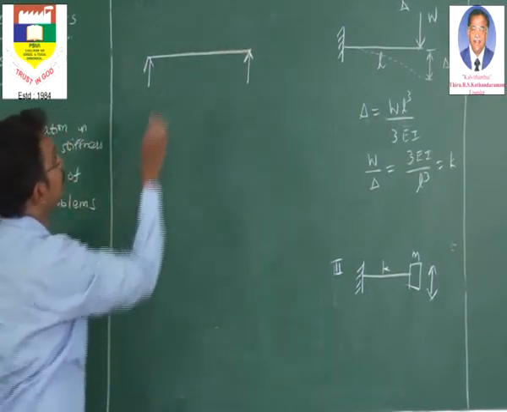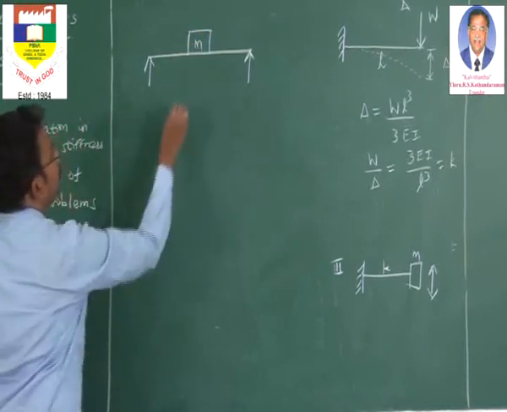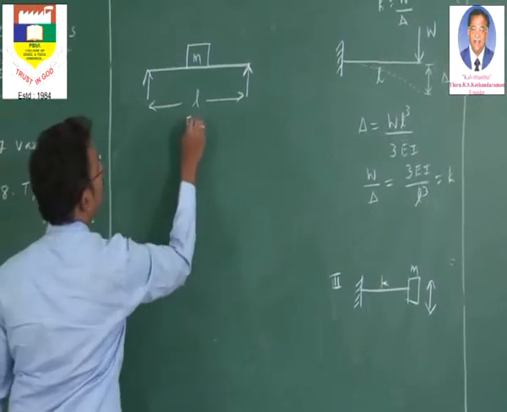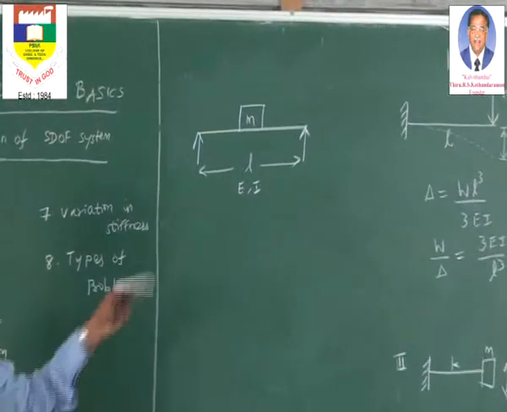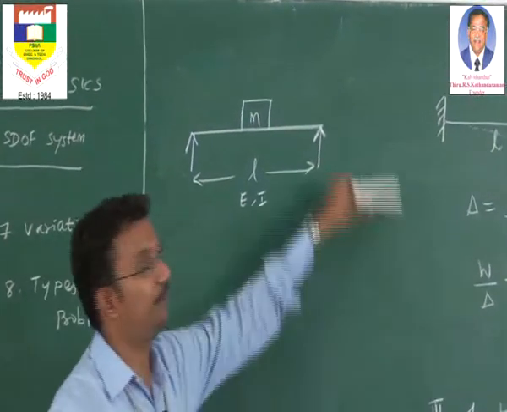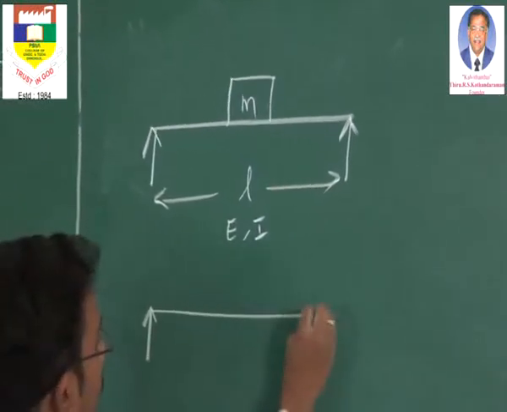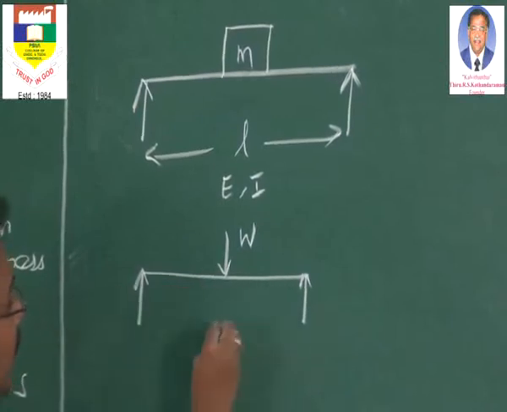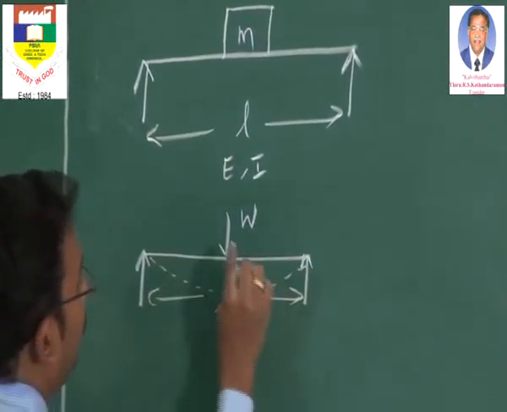Simply supported beam, you keep a mass at the center. The beam is of length L, and the cross section and the E and I values of the beam are given. In this situation, we have to go back again to the basics, like how we derived it for a cantilever beam. That is, for a simply supported beam with a central point load W and length L, what will be the deflection at the center?